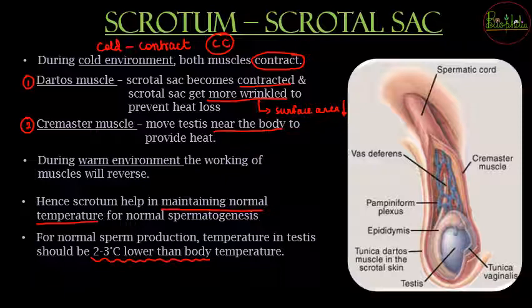So for that reason the testis was located in the scrotum so that it can remain outside the body, और उनको ये 2 to 3 degree lower body temperature मिल जाए so that the gamete formation can occur at a smoother rate. So that was about the normal thing that occurs in the body when the temperature changes in the environment. So cold temperature पे contraction की वजह से testis body के पास आएगी और warmer temperature पे body से दूर जाएगी, so that it can maintain the 2 to 3 degree lower temperature and maintain the normal spermatogenesis process.